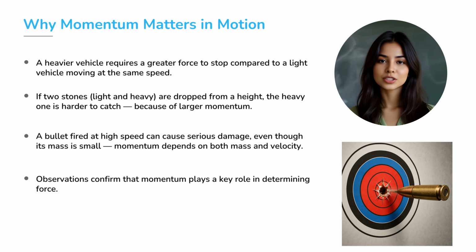If you drop a light stone and a heavy stone from a building, the heavy one is harder to catch, more momentum. A bullet, though tiny in mass, can cause damage because of its extremely high velocity. All these examples show that momentum is a crucial factor in determining the effect of force on motion.